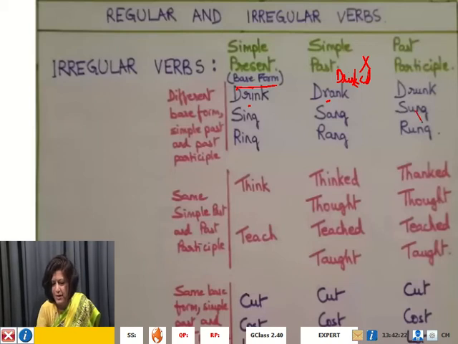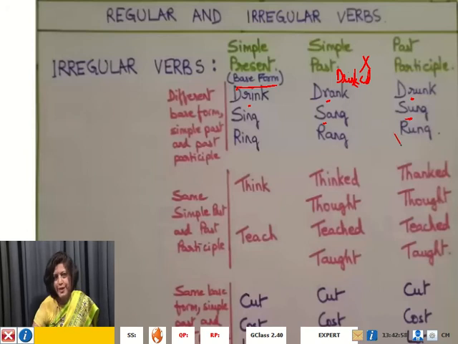And if I want to form the past participle form, we have to change the vowel letter once again to u. So it becomes drunk, the past participle. Again, more examples are there. Sing, sang, sung, ring, rang, rung. So you see here that the past tense is formed by changing the vowel letter to A, and the past participle is formed by changing the vowel letter to U, isn't it? Similarly for ring, rang, and rung.